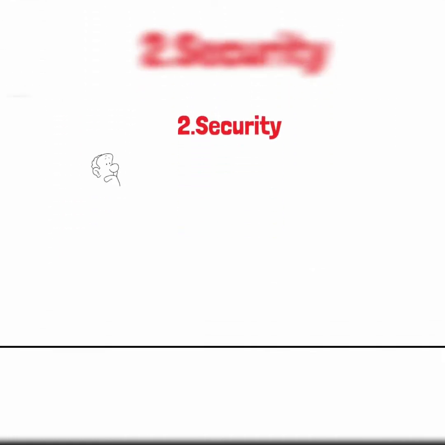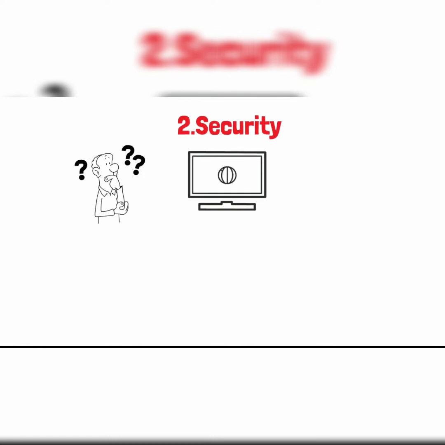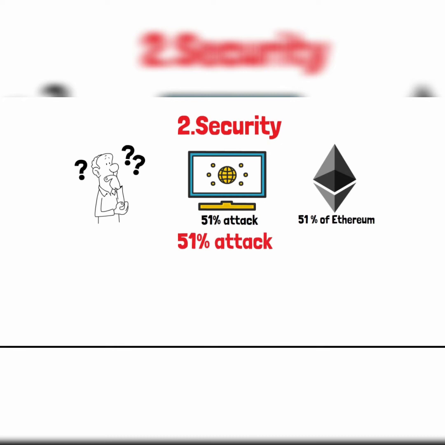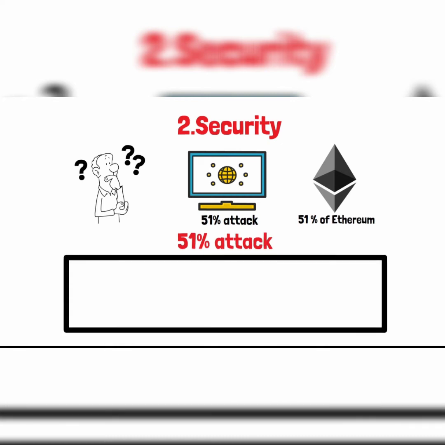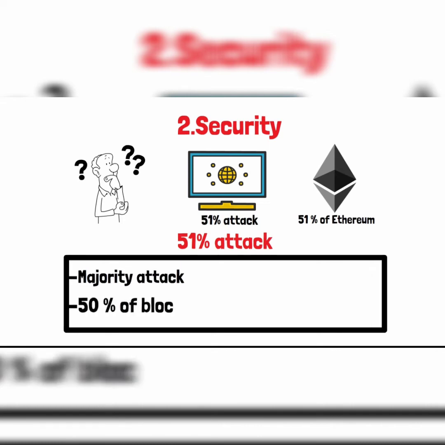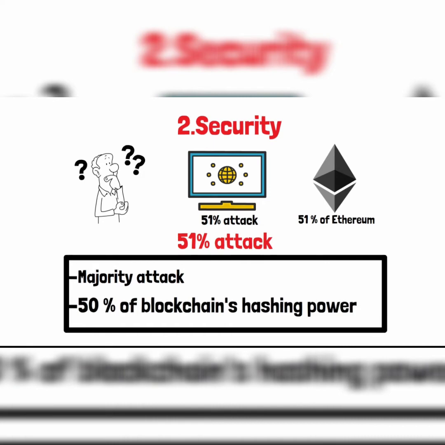Number 2. Security. Wondering about improved security? Well, what's more is that if someone launches a 51% attack, they'd need to control 51% of the Ethereum, which is a huge capital. Short detour to define 51% attack here. It's also called a majority attack, and it happens when a person or a group of people might try to gain control of 50% of blockchain's hashing power. We'll talk more about it in our future videos, so make sure you catch that.